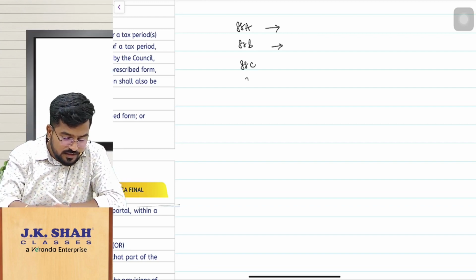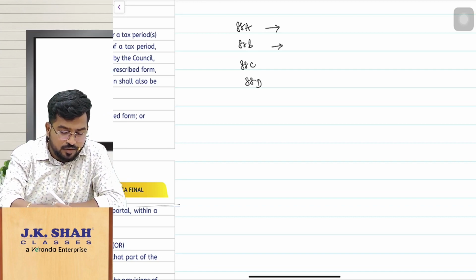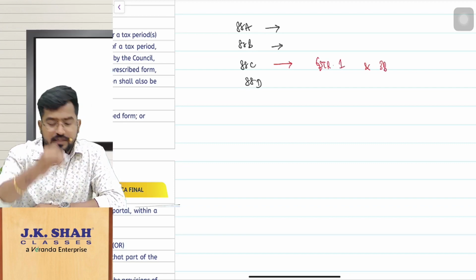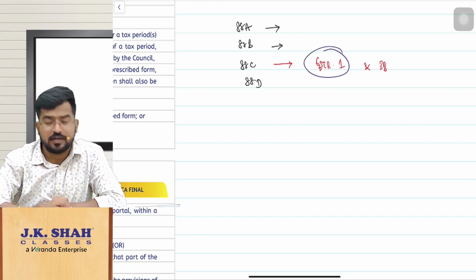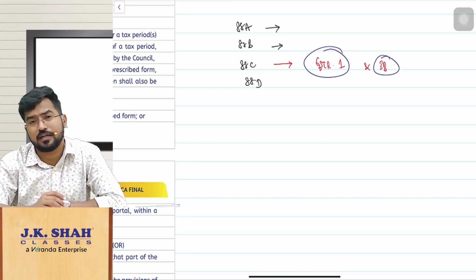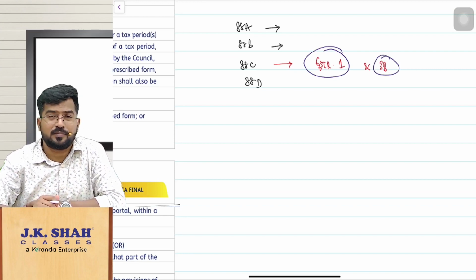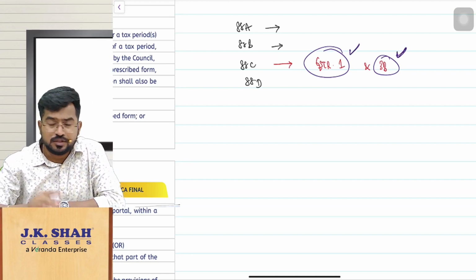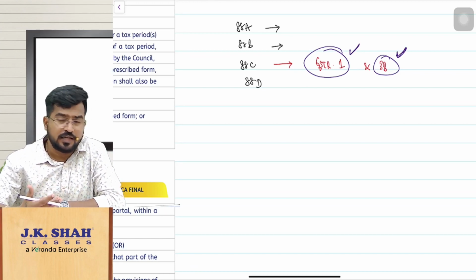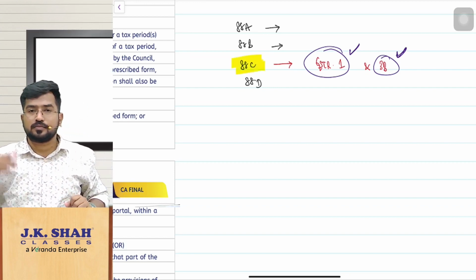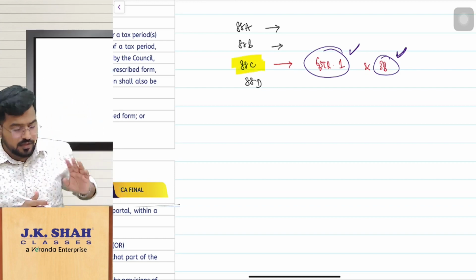Rule 88C and 88D: see, rule 88C says you are filing your GSTR1 and your GSTR3B, but there is a difference. You are showing 100 lakh sales in GSTR1 and showing 18 lakhs liability. In GSTR3B, you are showing only 10 lakh sales and 1,80,000 as GST liability. So there is a difference between your GSTR1 and 3B liability. The department first will give you notice, asking you to make the payment. If you remember, this has already been discussed in the syllabus. So the same thing is applicable here also.